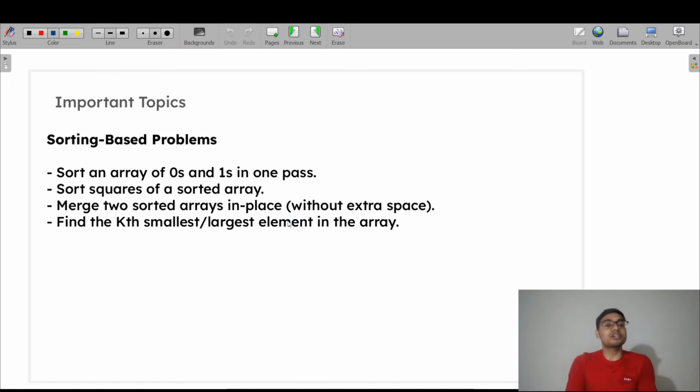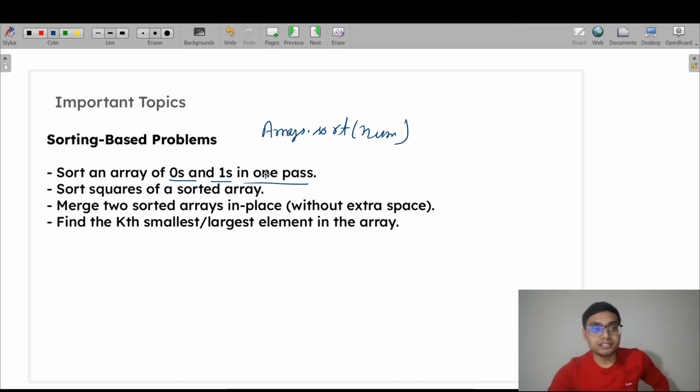Let's move ahead. Now let's talk about the sorting based problems. Sort an array of zeros and ones in one pass. It is saying one pass. You can also use any sorting technique, you can just solve it by using the Arrays.sort method and pass your array, but it is saying in one pass.